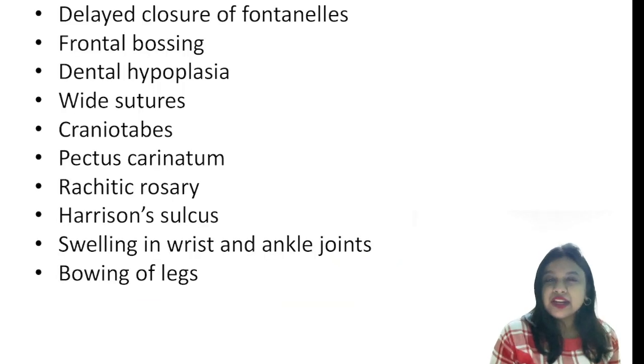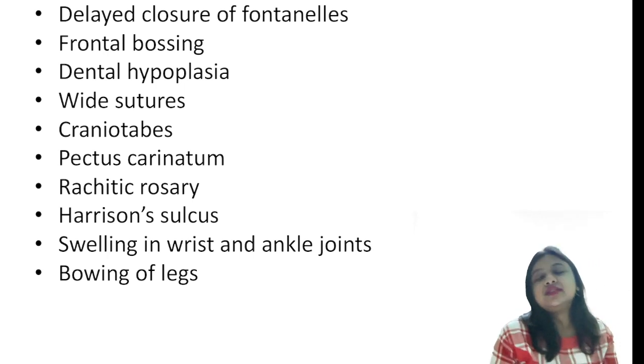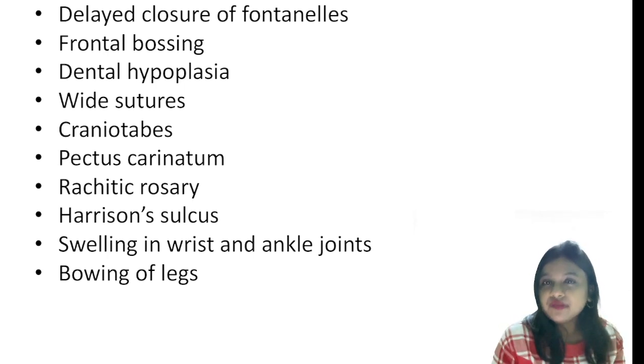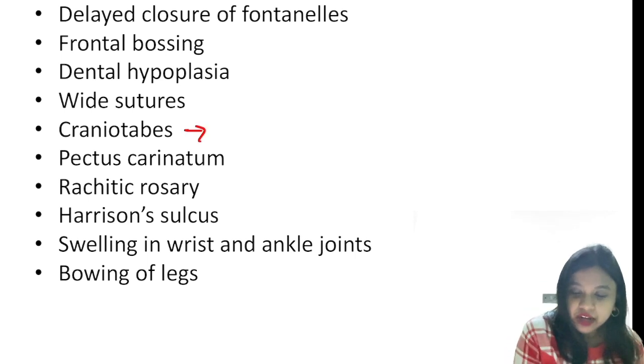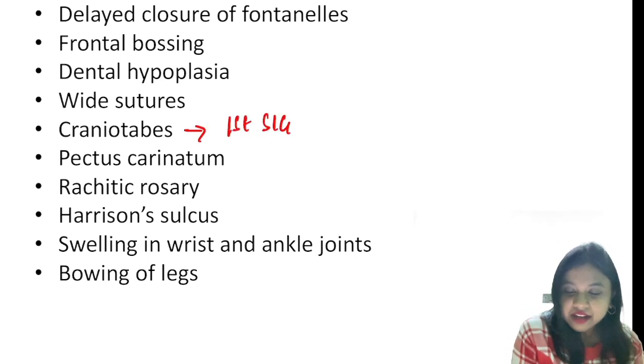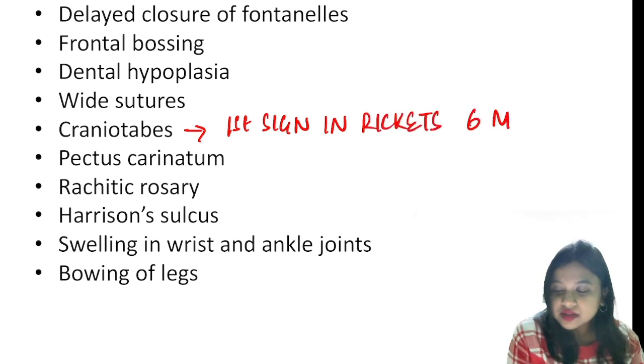So there can be delayed closure of the fontanelles, there will be frontal bossing, delayed dentition and dental hypoplasia, wide sutures, craniotabes. It's very important. It is the first sign of rickets seen in 6 months.